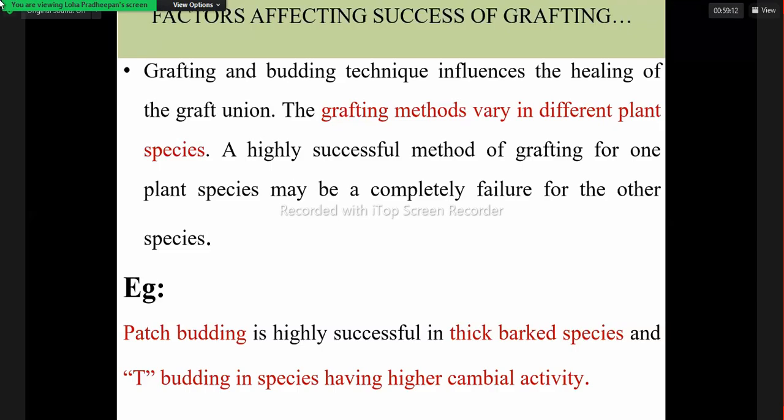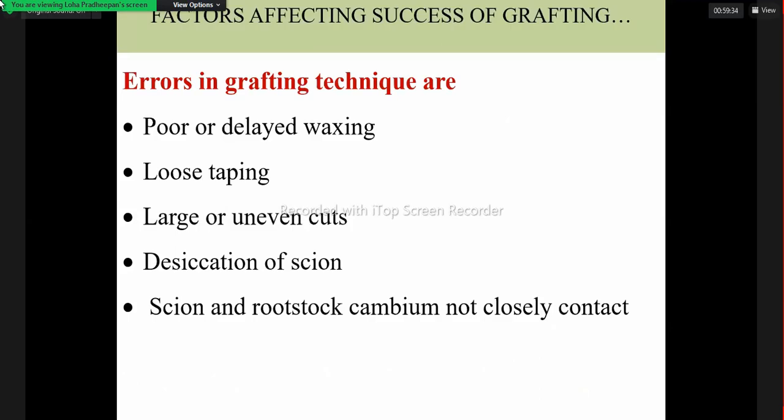Especially in budding, we will see patch budding and T-budding. Patch budding is highly successful in thick bark species, and T-budding is very successful in species that have higher cambial activity. Some technical errors also influence the success.